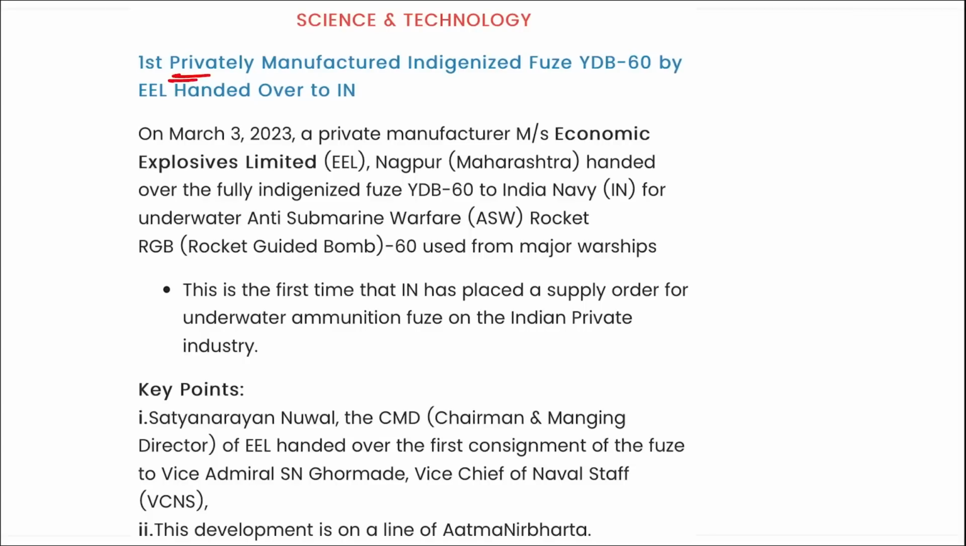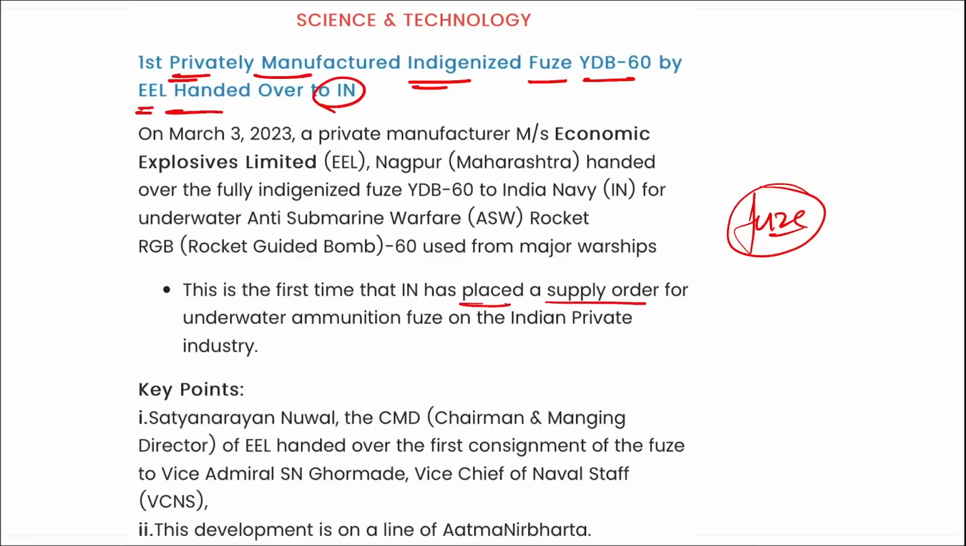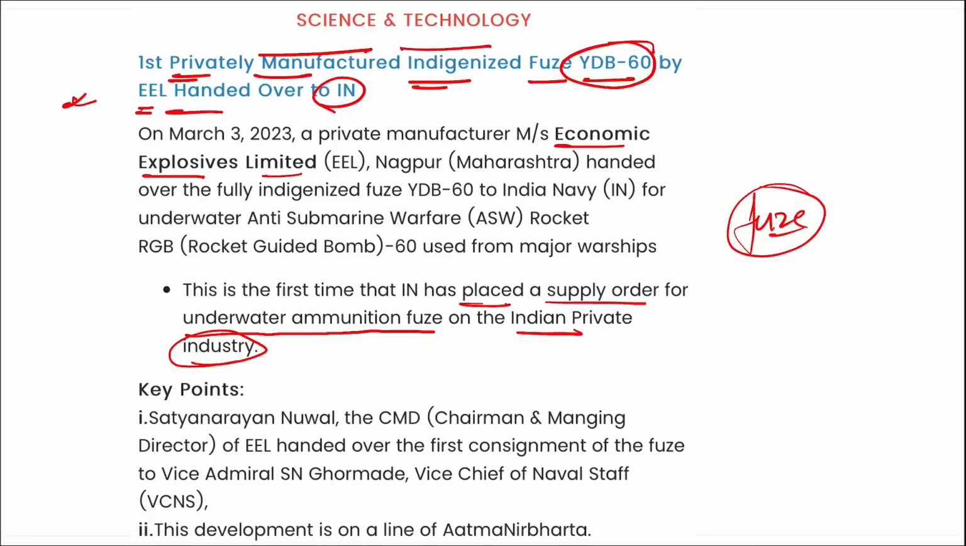Next is first privately manufactured indigenized fuse YDB-60 by EEL handed over to IN. What are we talking about here? We are talking about a fuse. All right, we are talking about an ammunition fuse, and this is for the first time that India has placed a supply order for underwater ammunition fuse on the Indian private industry. So coming back, remember, first privately manufactured indigenized fuse YDB-60 by EEL, that is your Economic Explosive Limited, has been handed over to the IN. All right, Indian Navy. That is IN stands for Indian Navy.